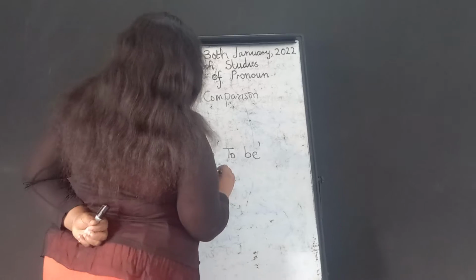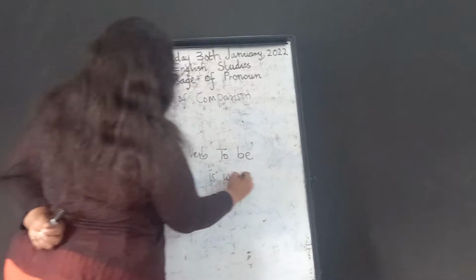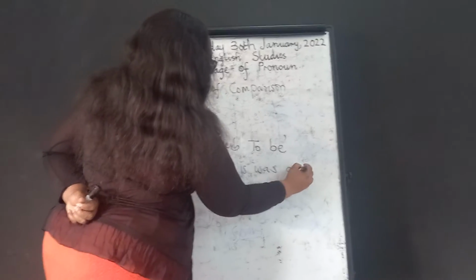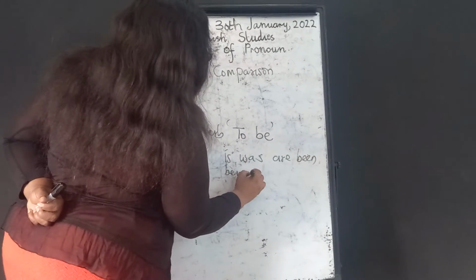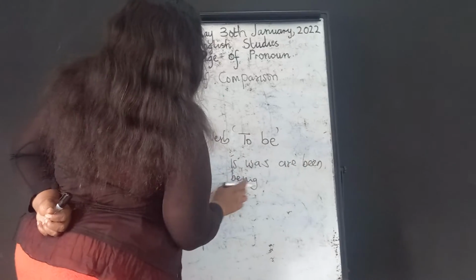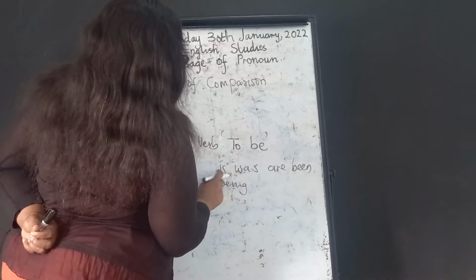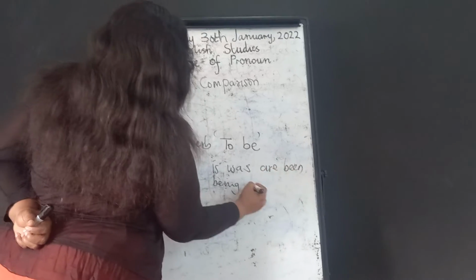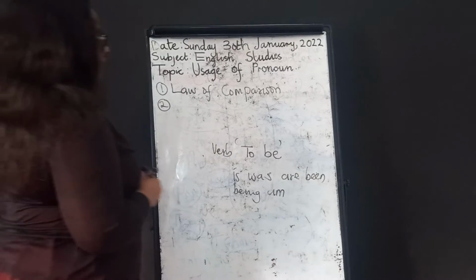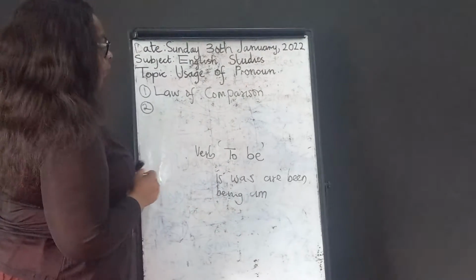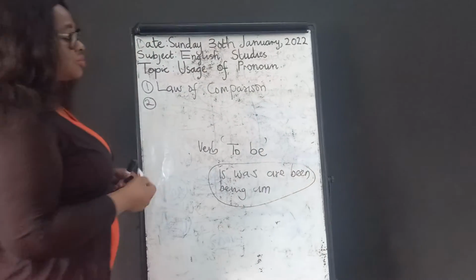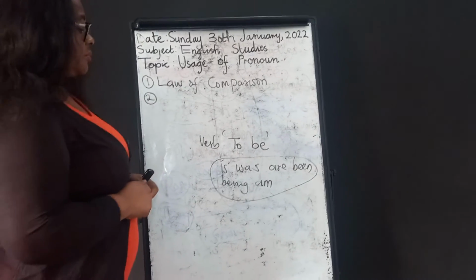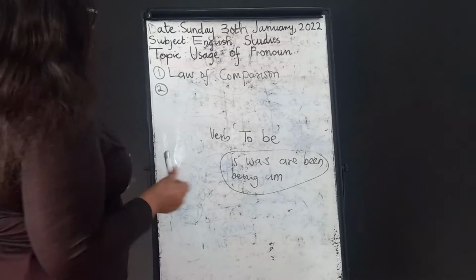In verb to be we have is, was, are, been, am, and one more. There are 7 of them. So the law of the verb to be: anywhere you see the verb to be, be sure to use subject pronoun.